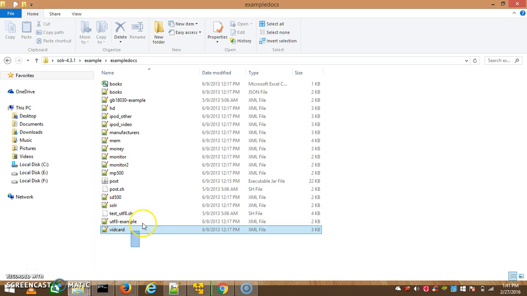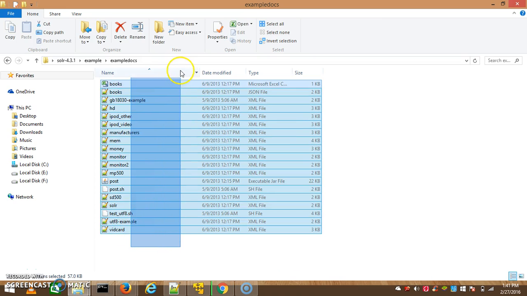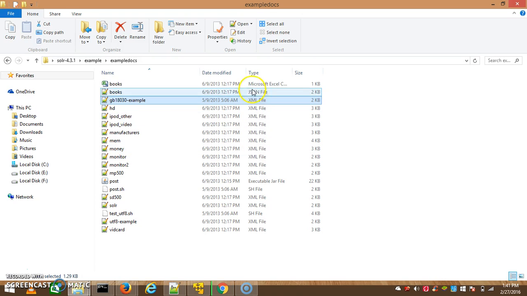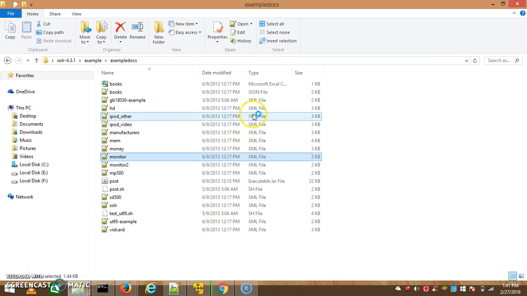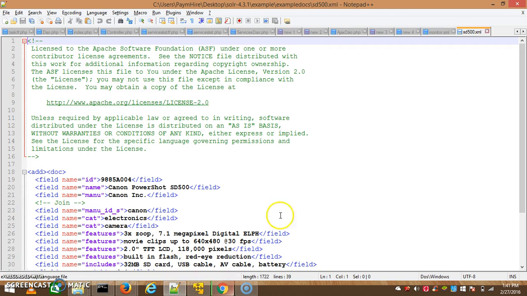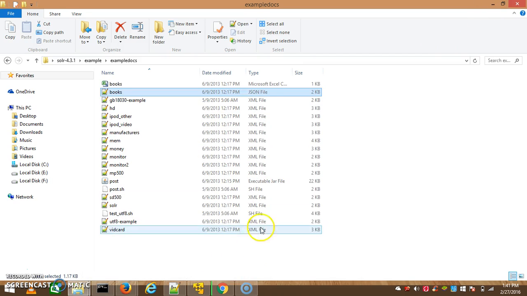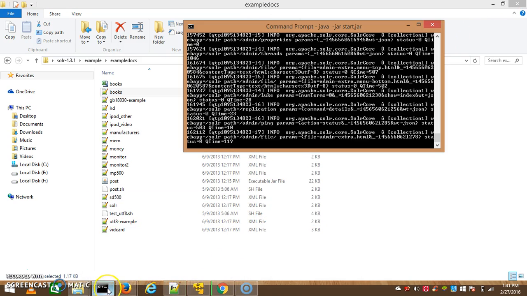Here are lots of files in XML format, JSON format, Excel format, and many different formats. You just have to put this data into Solr using a simple command. So I'll show you how.